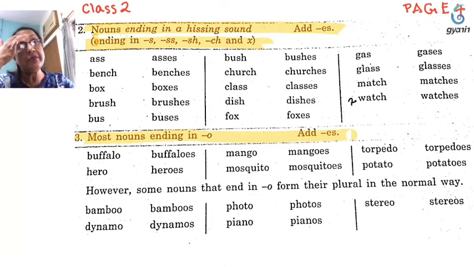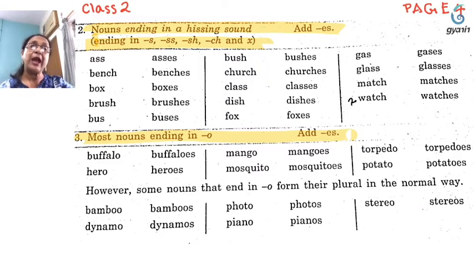What does this mean? This means that they form their plural by adding only S, not ES. Like bamboo, see, we have added only S and made it bamboos. Dynamo, dynamos. Photo, photos. Piano, pianos. Stereo, stereos.